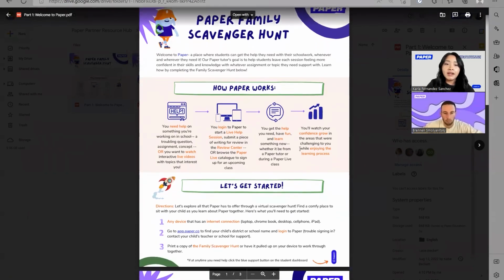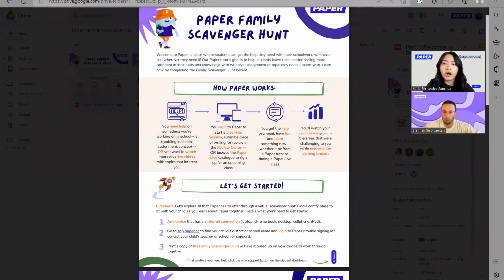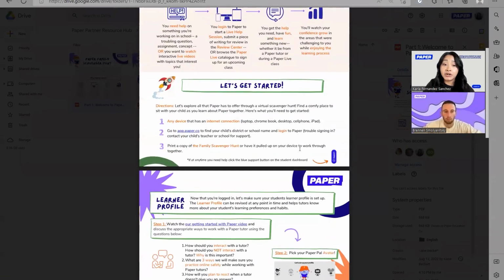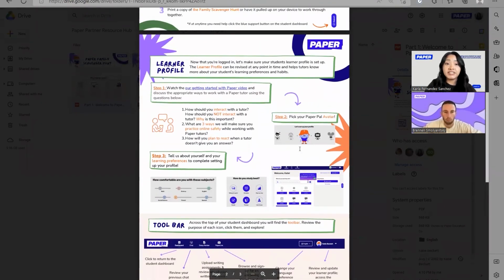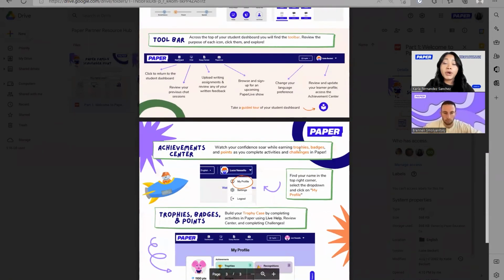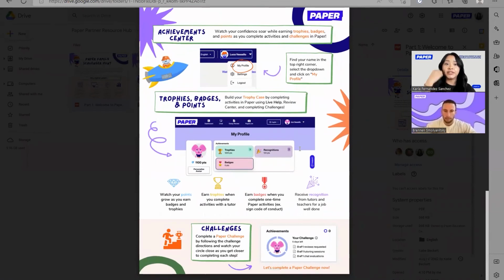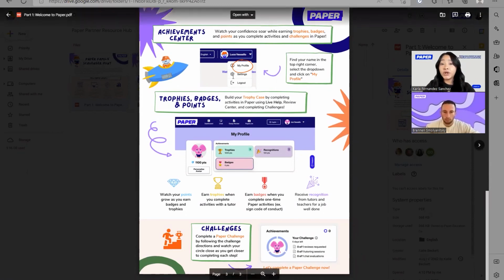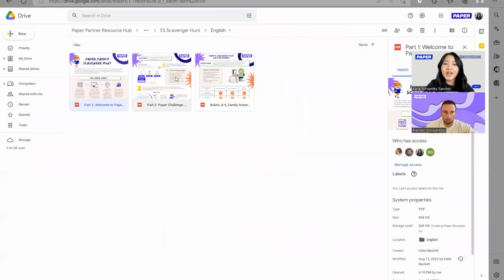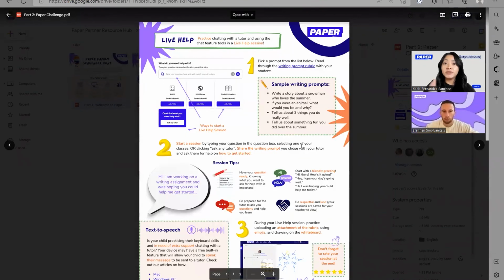First, we're going to provide you a quick reminder about how Paper works and what you need to get started. We're going to help you once you log into Paper, in how you can help your student set up their learner profile. And we're also going to give you a quick reminder and overview of the Achievement Center. So again, how your student can start completing challenges and earning trophies, recognitions, and badges. We're going to walk you through all of that so that we can actually help you complete your student's first challenge.